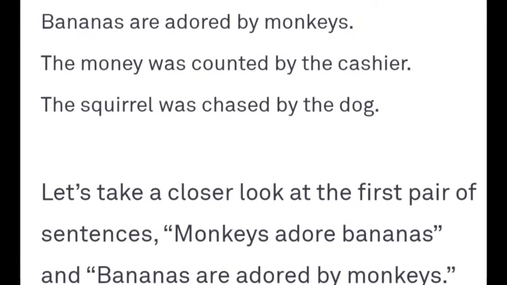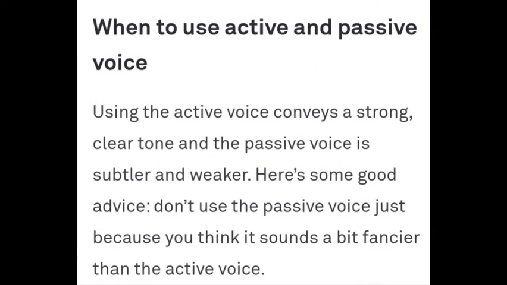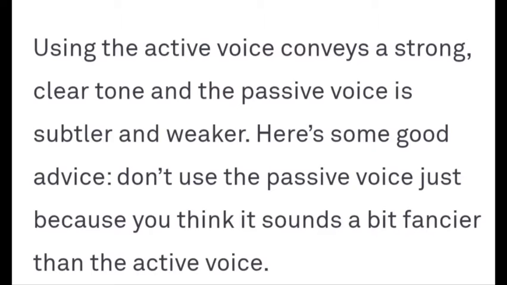The money was counted by the cashier. Exactly opposite. Okay, in the first, the cashier was counting the money. Here, the money is counted by the cashier. So, very easy, there is nothing much. So, when to use active and passive voice? Using the active voice conveys a strong and clear tone, as I have explained earlier, that it is very direct, very clear.